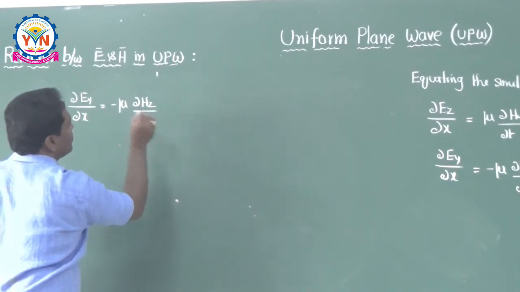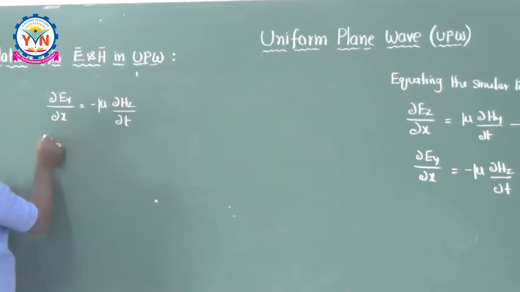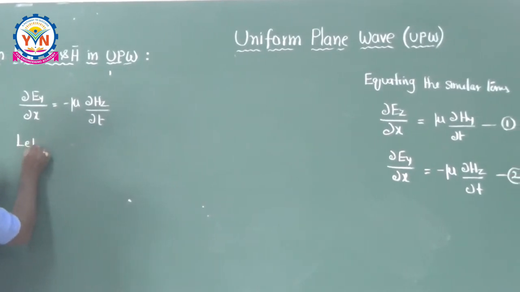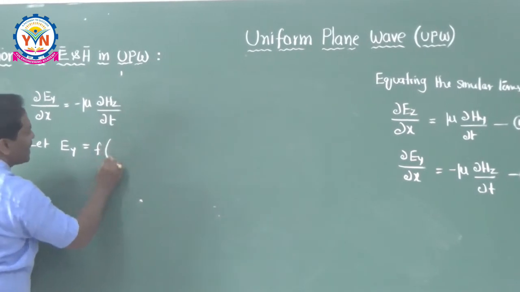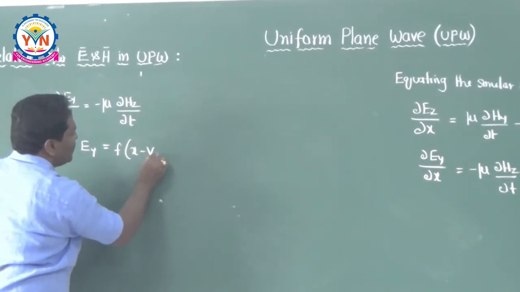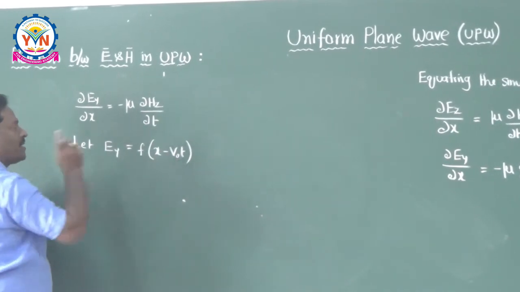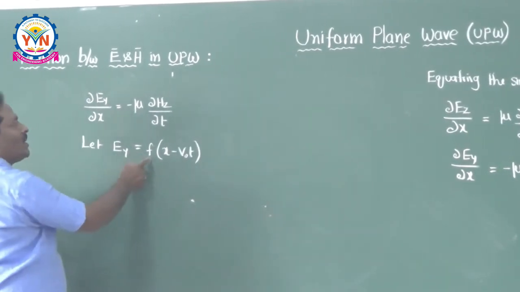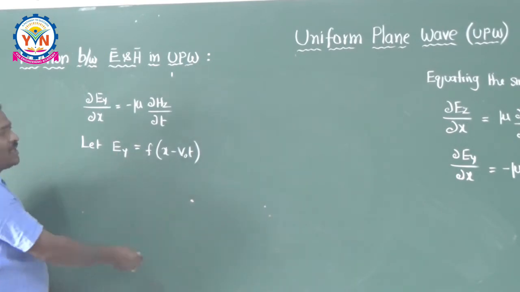This is the second equation I am telling you. As it is a differential equation, let Ey is equal to some function of x minus v naught into t, because wave means it is a function of distance as well as time.